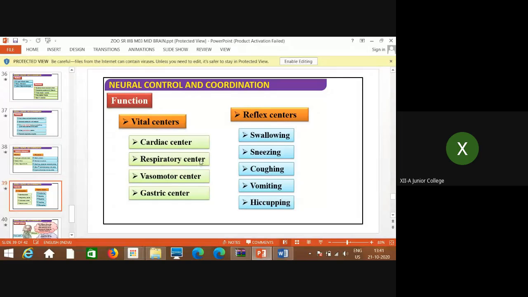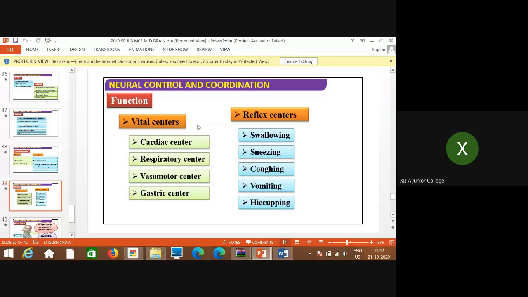Now the reflex centers, what are the reflex centers? Swallowing, sneezing, coughing, vomiting, hiccuping, all these reflex actions are under the control of the hindbrain, especially the medulla oblongata part, in coordination with the cerebellum. All the parts, cerebellum, pons, medulla oblongata, work in coordination.